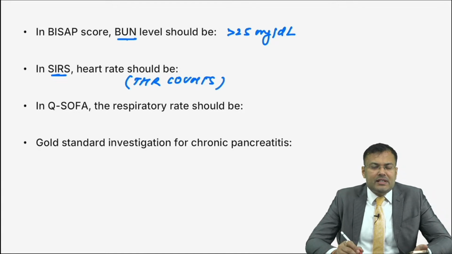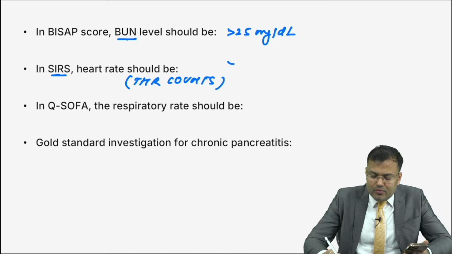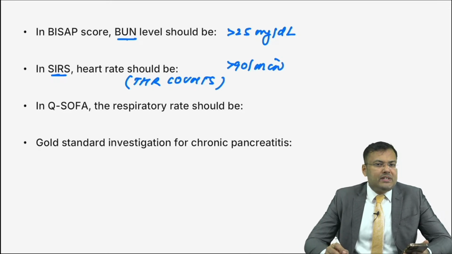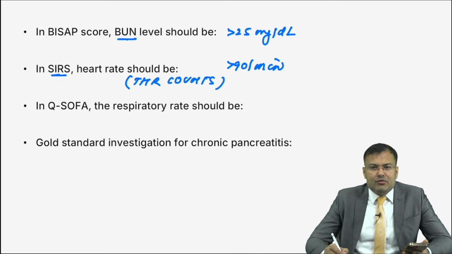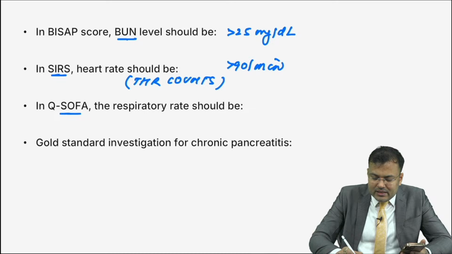Can you tell me how much is the heart rate? Temperature either more than 38 or less than 36. Heart rate, guys, tell me. Kanhu Charan Das, very good. Heart rate should be more than 90 per minute, respiratory rate more than 20 per minute, and WBC count either more than 12,000 or less than 4,000 or more than 10% immature cells on peripheral smear. So SIRS: temperature, heart rate, respiratory rate, WBC count. Clear?